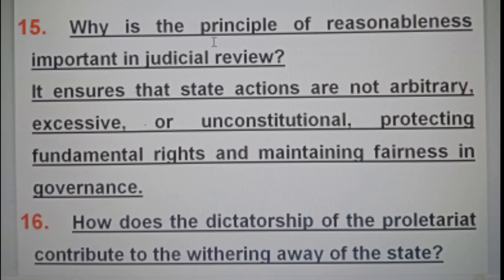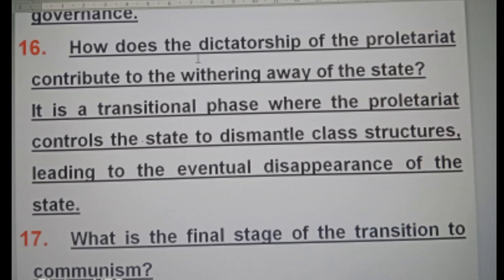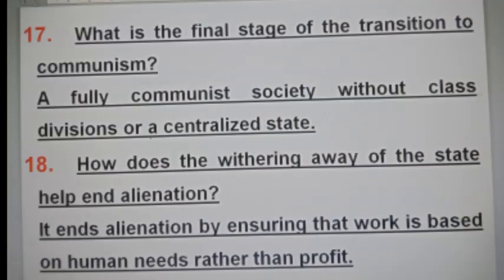How does the dictatorship of the proletariat contribute to the withering away of the state? It is a transitional phase where the proletariat controls the state to dismantle class structures, leading to the eventual disappearance of the state. What is the final stage of the transition to communism? A fully communist society without class divisions or a centralized state.